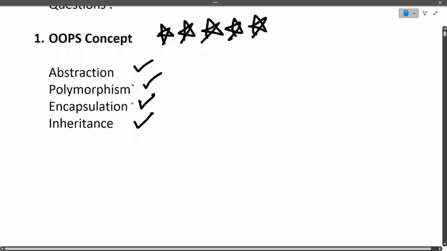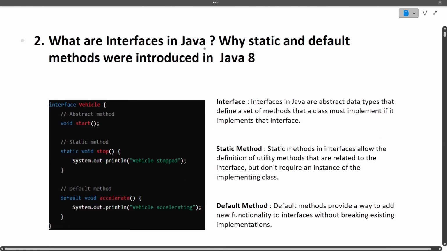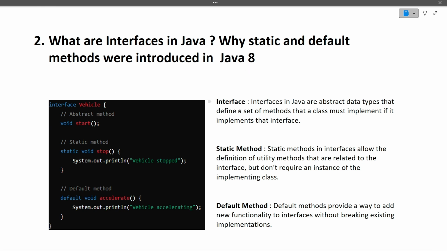Okay, moving ahead, the next question is, what are interfaces in Java? Why were static and default methods introduced in Java 8? So first of all, coming to the first question, what are interfaces in Java? Interfaces in Java are abstract data types that define a set of methods that a class must implement if it implements that interface. I know this definition is a bit confusing. So a simple interface is one which contains abstract methods only.